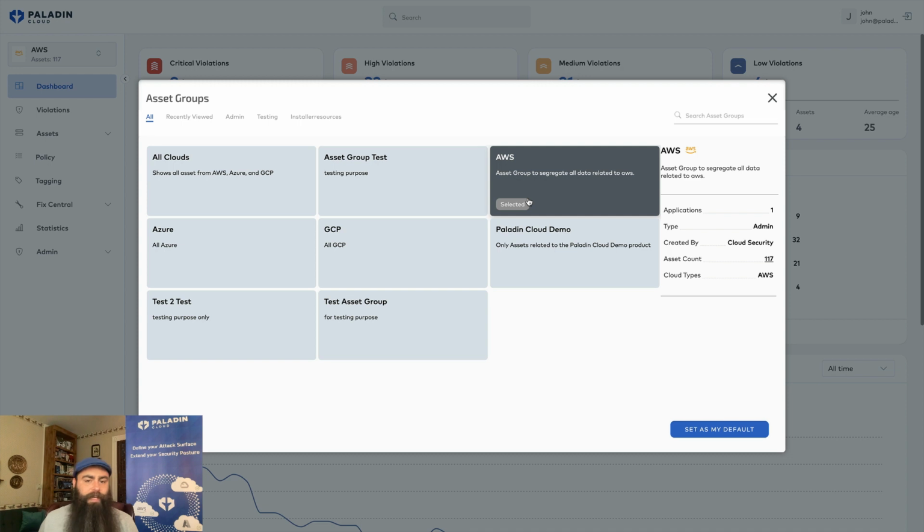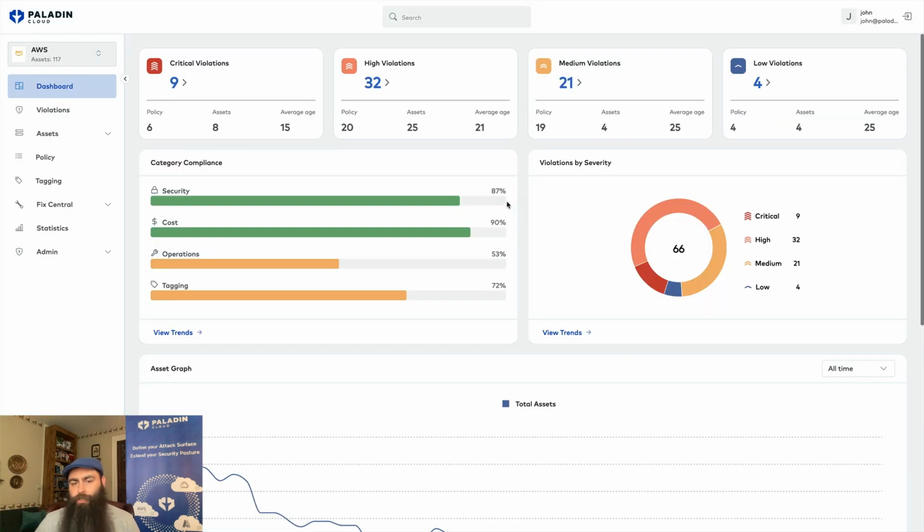Now, one way to avoid misconfigurations is to use a platform like Auditing Cloud to monitor your cloud assets. It runs policies across assets, and those assets are easily broken up into custom asset groups based on things like account or a cloud provider. I'll scope our session to just AWS. The Auditing Cloud dashboard shows us metrics on criticality, category, and quantity of policy violations. Earlier we learned that Encrypt S3 Buckets at Rest was a high priority violation, so it would be represented here.